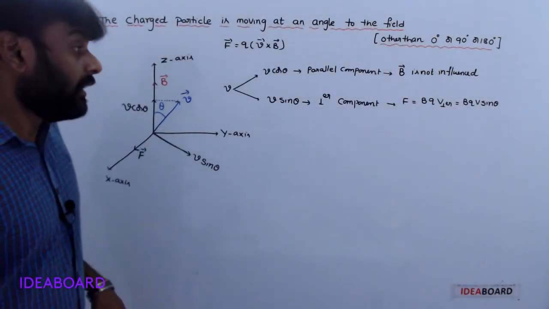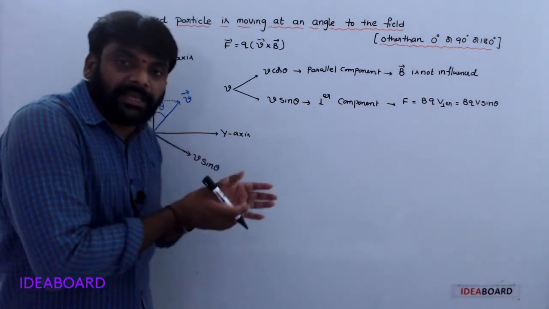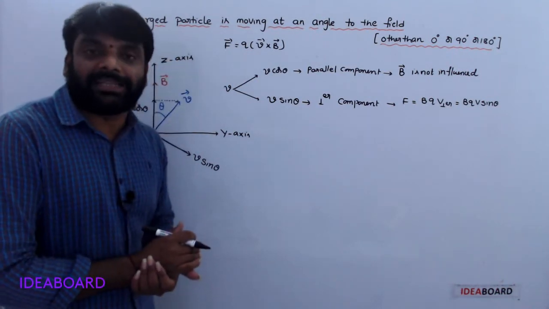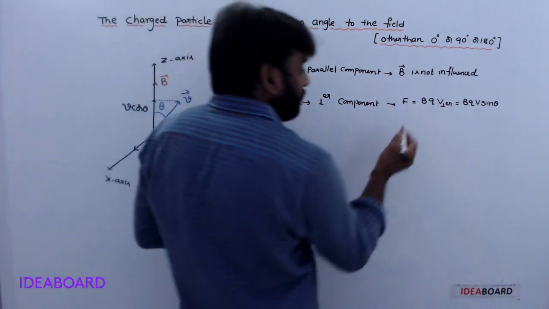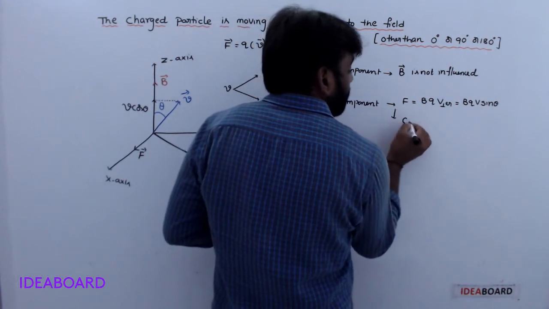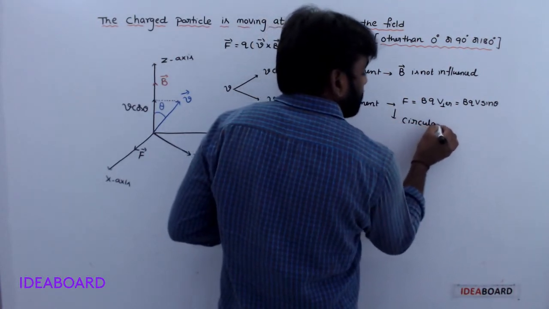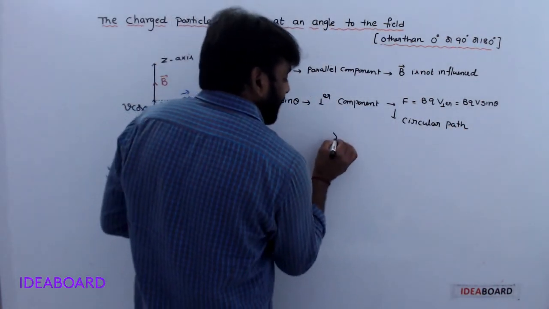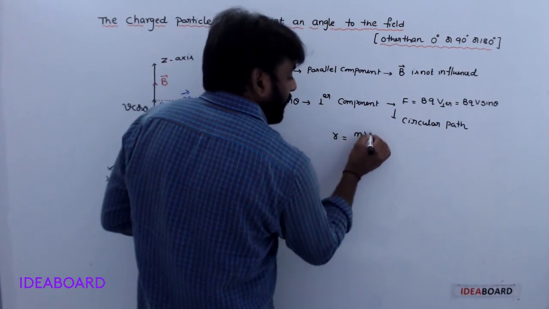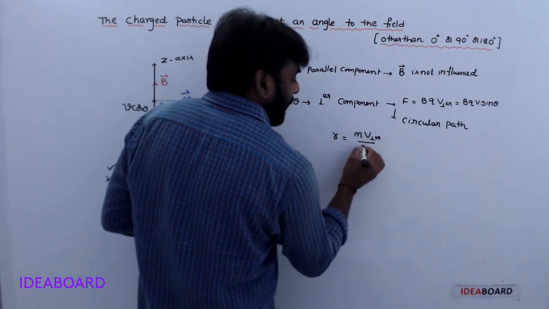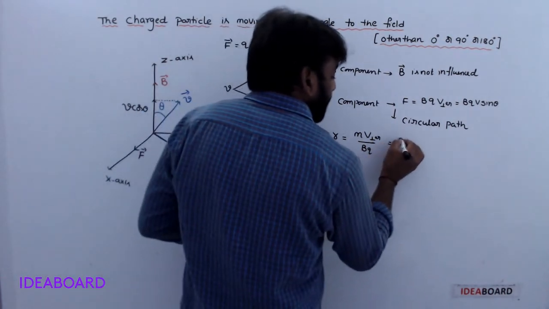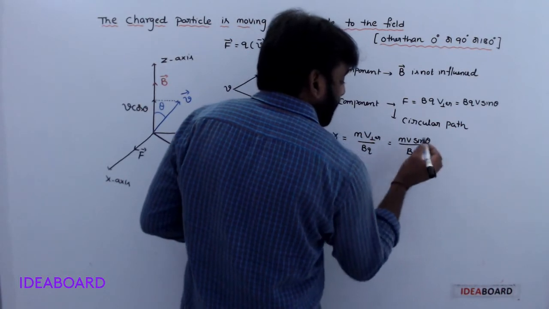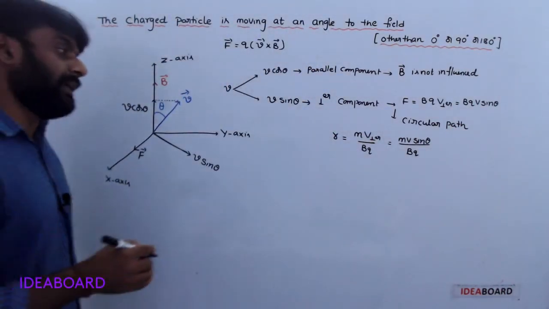You already know, in the previous case, if a charged particle enters the magnetic field, the path is circular. Due to this component, a circular path occurs, which means its radius R is equal to MV perpendicular component by BQ, that is MV sin theta by BQ.